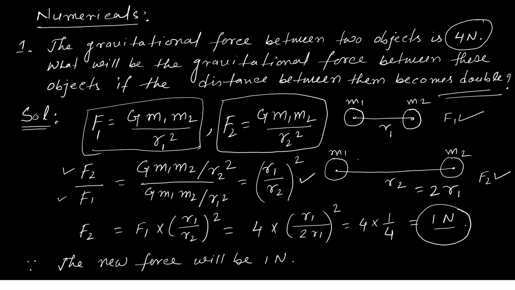So what we discussed earlier, that if the distance increases, force will decrease. Initially when the distance was r1, the force was 4 Newton. If the distance becomes double, the force becomes 1 Newton. So it is decreasing. So the new force will be 1 Newton. That is the answer of this question.